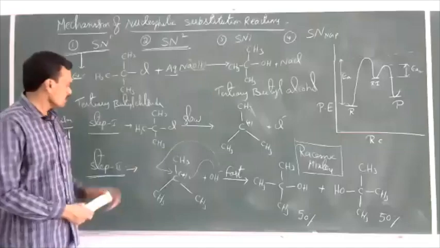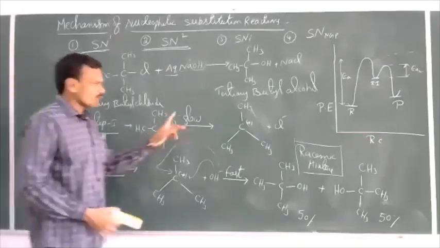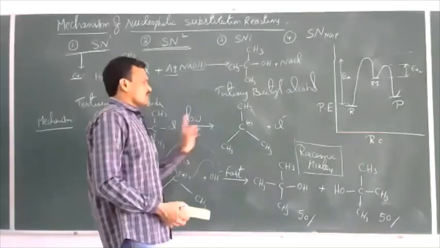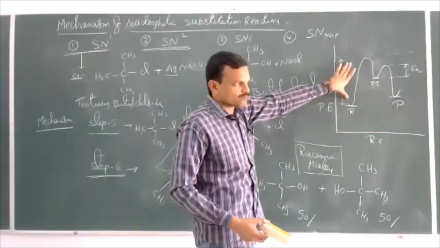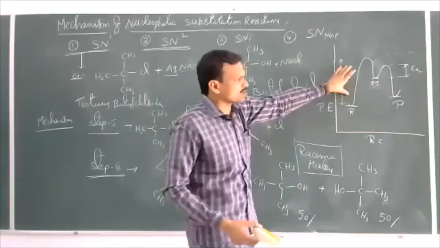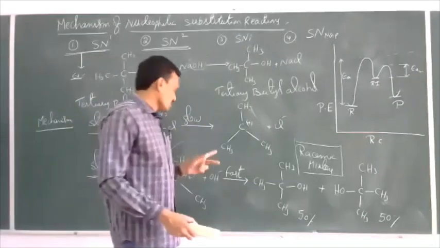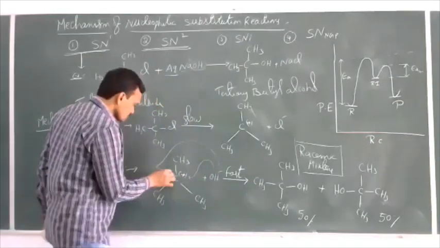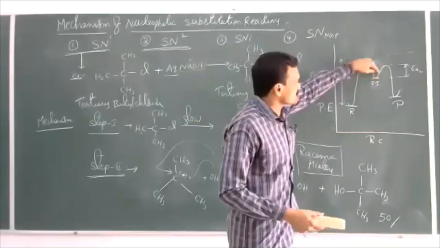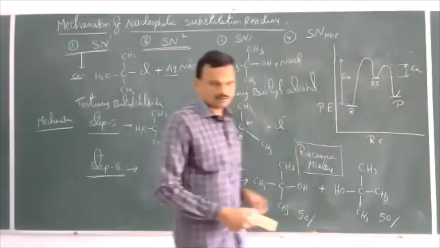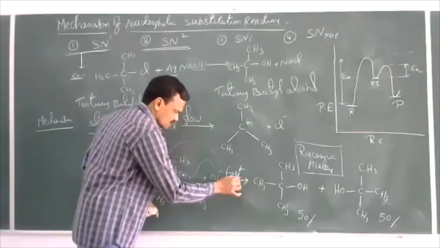These two reactions will not take place at equal rates. For the ionization of tertiary butyl chloride, more activation energy is required, so the reaction takes place slowly. The second step requires less activation energy, so it takes place more easily, quickly. So this is the fastest step.